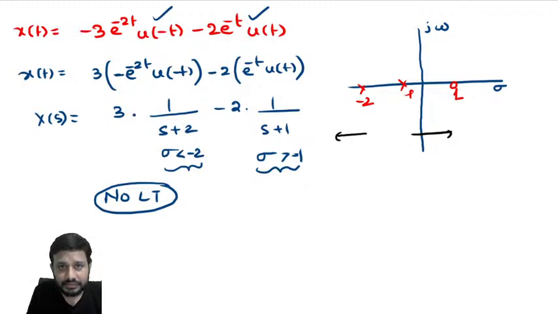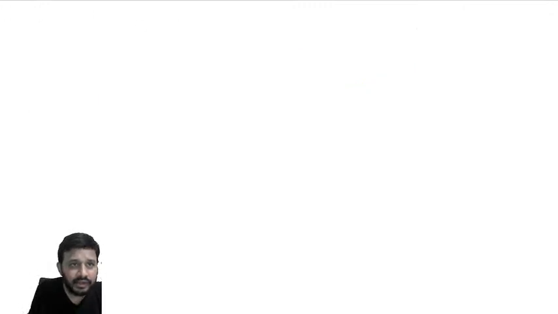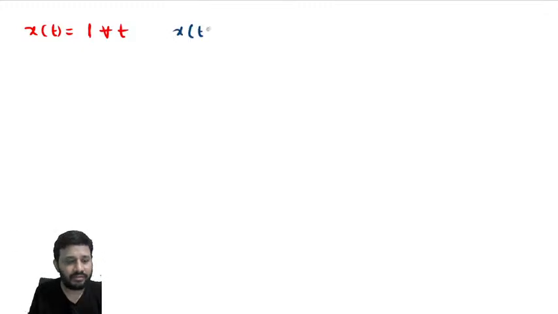Look here. If I take this signal x of t equal to 1 for all t, what is the Laplace transform? How can you write 1 from the first unit? 1 is nothing but u of t plus u of minus t.